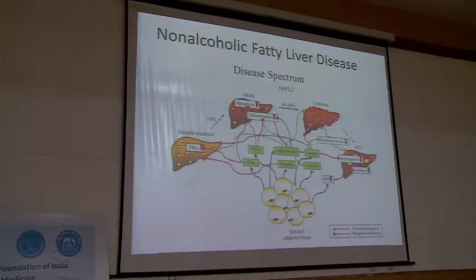So going back, your visceral fat secretes pro-inflammatory cytokines. These act on the liver, increasing your free fatty acid content. That leads to accumulation of free fatty acids in your liver. That's your NAFL stage. But it doesn't stop there. The same inflammatory cytokines that give you NAFL then cause progression of the disease to NASH, a smaller percentage to cirrhosis, and maybe an even smaller percentage, 2 to 5% perhaps, to hepatocellular carcinoma.